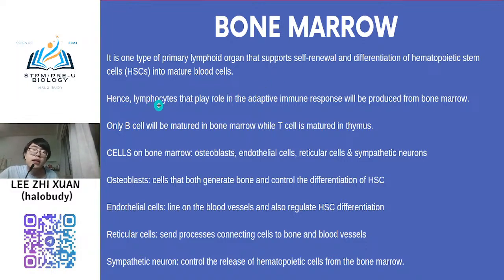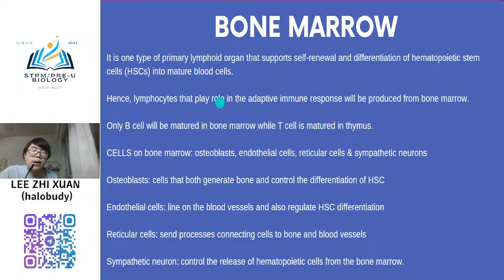Lymphocytes, which play the role in the adaptive immune response, are produced from the bone marrow. In the third line of defense, lymphocytes play the major role. Other types of leukocytes like neutrophil, basophil, eosinophil, macrophage, dendritic cells and natural killer cells are more focused on the second line immune response. In the third line immune response, lymphocytes play the role.